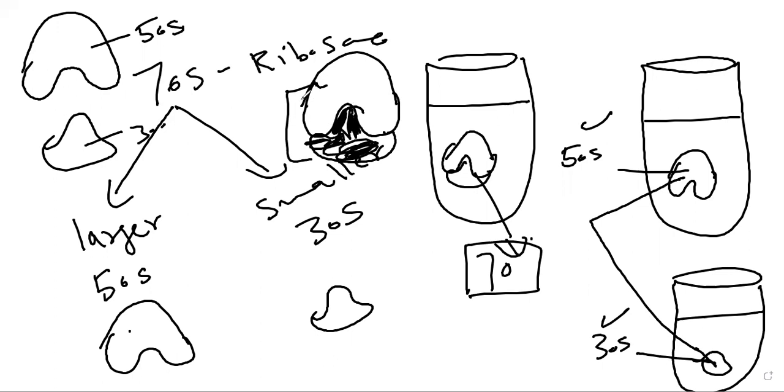So when the area is reduced, the sedimentation is also reduced. It would be 80S by simple addition of 50S and 30S, but when we combine the two subunits and centrifuge them, they become 70S because some area is covered by each other.